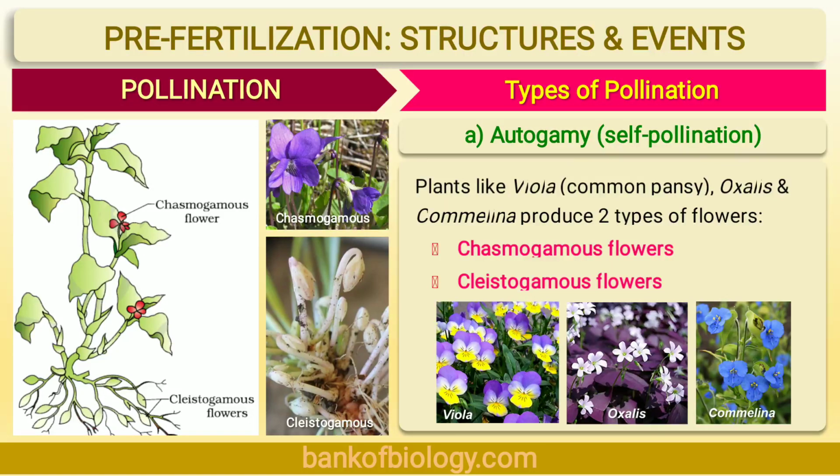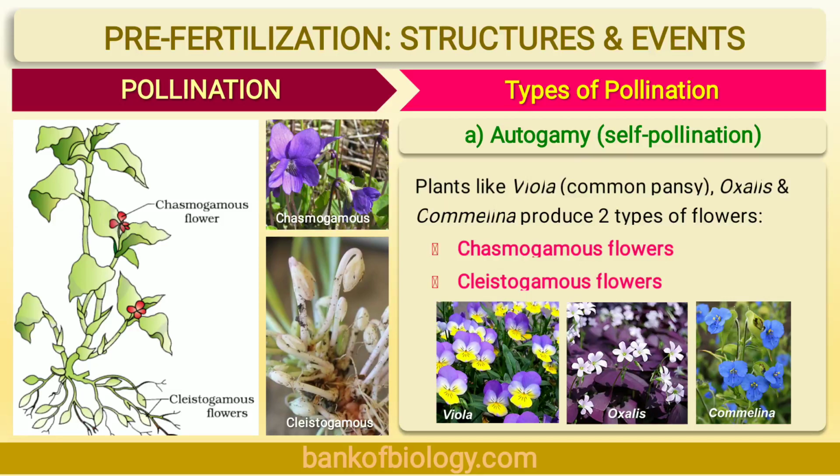Now, the second type is the cleistogamous flower. What is meant by cleistogamy? Some flowers are self-pollinated even before the opening of the flower. Such a condition is called cleistogamy. Underground flowers in some plants which exhibit cleistogamy are never opened. For example, Commelina bengalensis, this flower doesn't open.